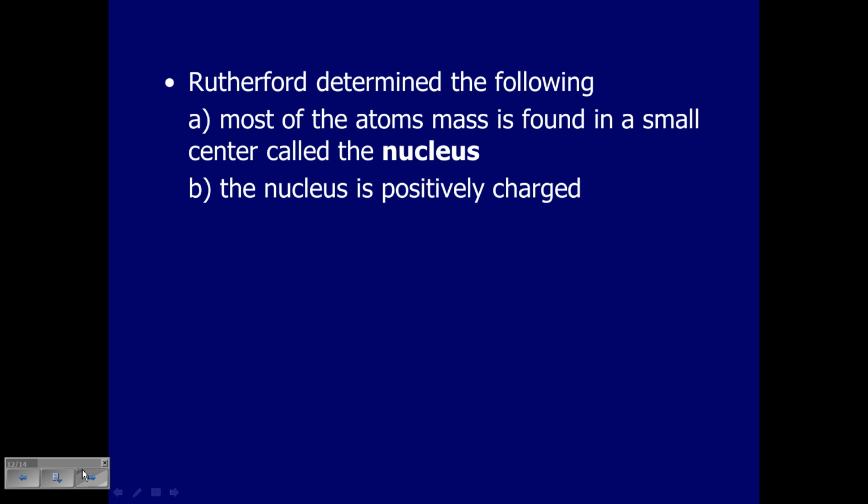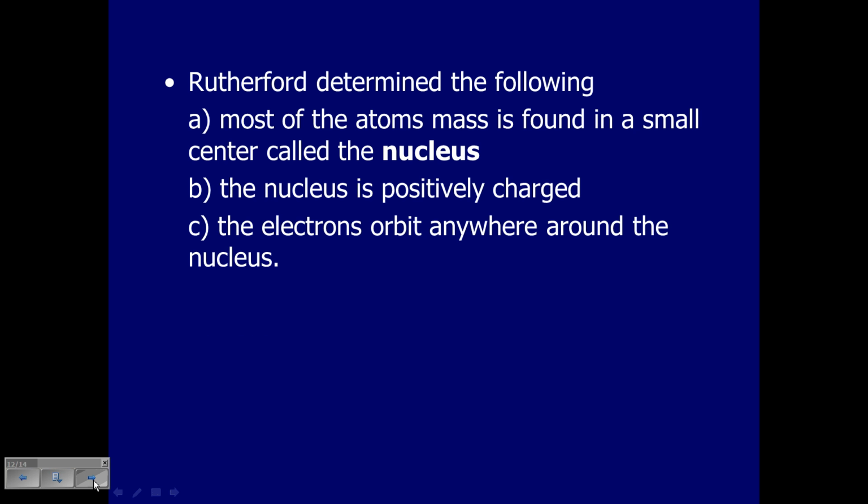He believed it was positively charged because the alpha particles were being deflected away. He stated that the electrons could orbit anywhere around the nucleus. Actually, he didn't. He really wasn't concerned about the electrons, but he knew that they had to be moving, kind of like in a solar system. So he said, well, they've got to be moving out there somewhere, but there's problems having electrons whizzing around a nucleus. There were physical problems that had to be fixed, and he knew there were problems with this. But he did not have the solution, and the next guy we talk about in a few classes, Niels Bohr, came up with the solution for that.